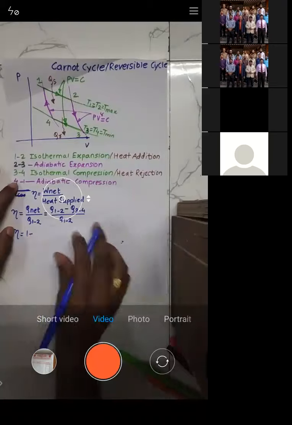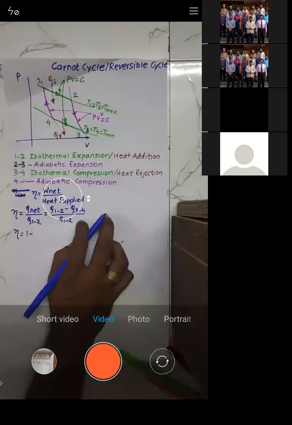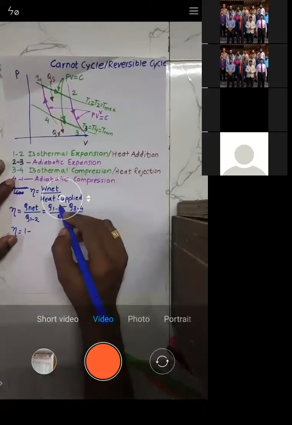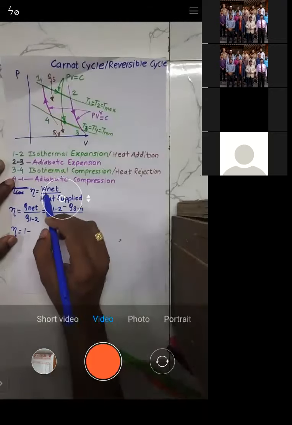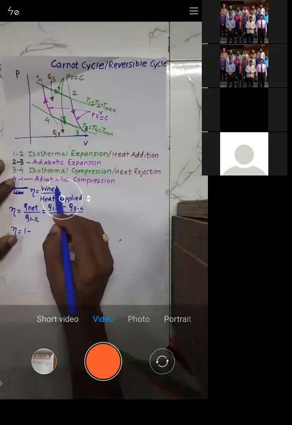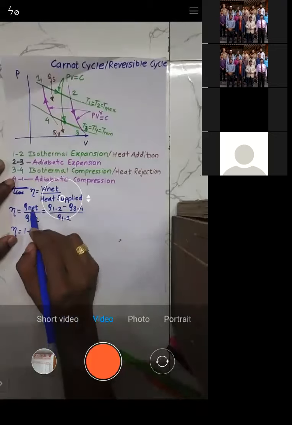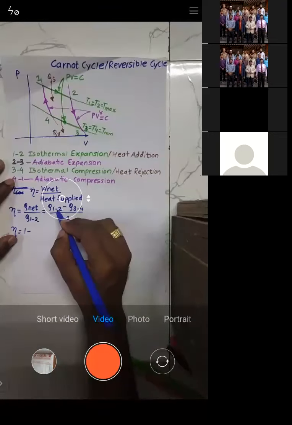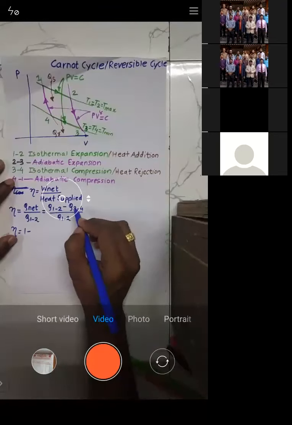otherwise, let me revise. Efficiency is equal to net work upon heat supplied, right? Net work is equal to Q net, upon heat supplied. Now what is net heat? Net heat is equal to heat supplied minus heat rejected.